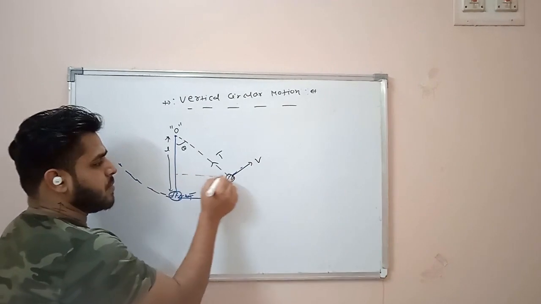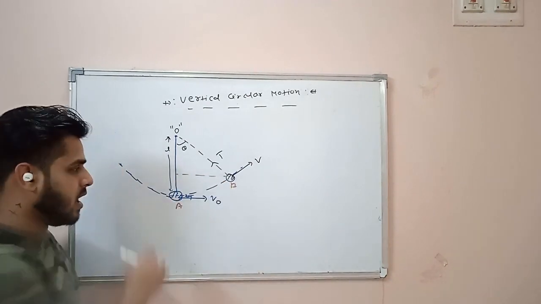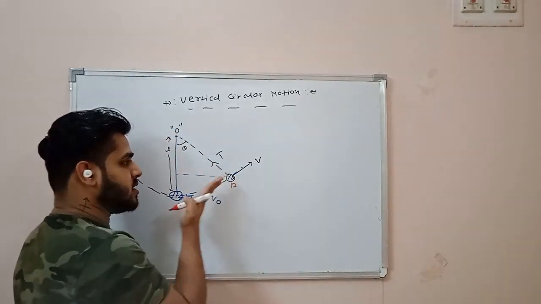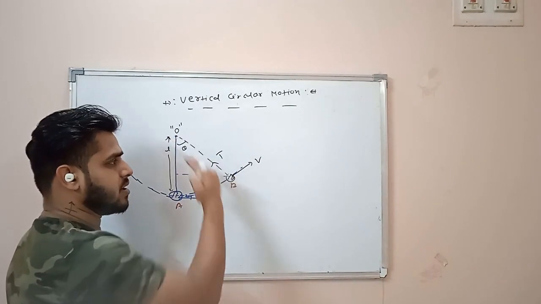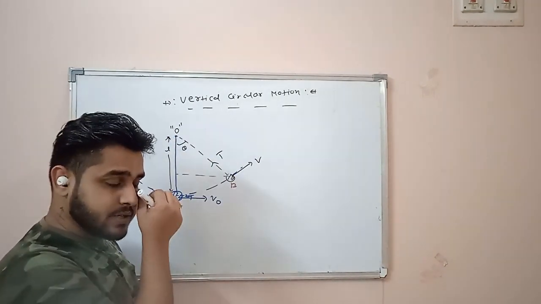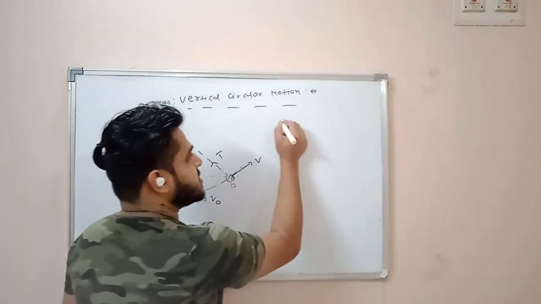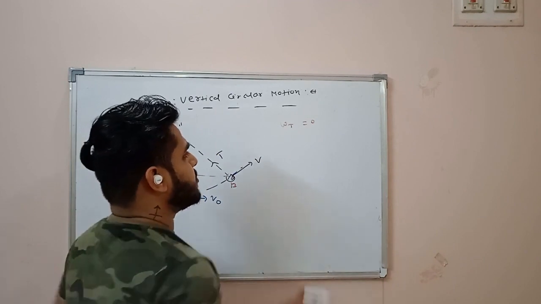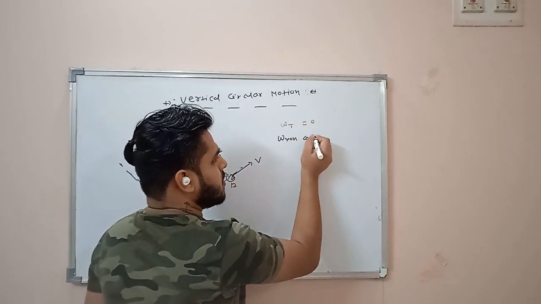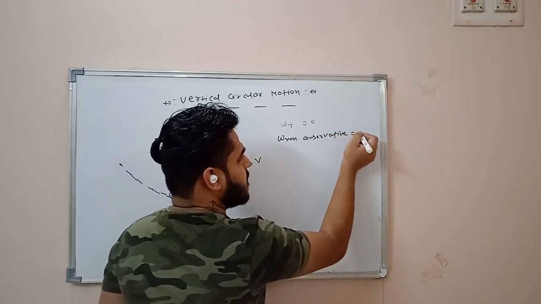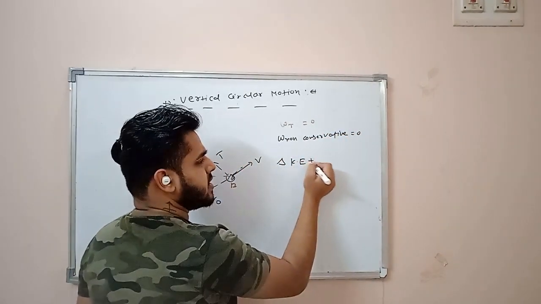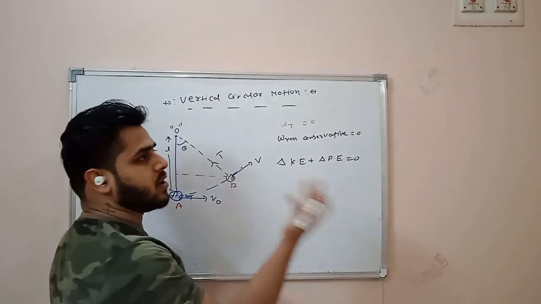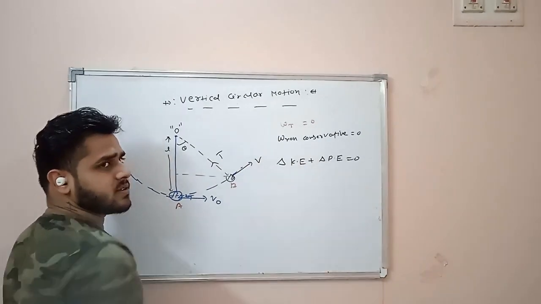Why? Between point A and B, at each and every point, tension will always be towards the center. Displacement is along the tangent, and tension will be along the radius direction. So tension will always be perpendicular to the tangent. So work done by tension is going to be 0. That means work done by the non-conservative force is going to be 0. So here we can say change in kinetic energy plus change in potential energy will be equal to 0, because mg is a conservative force. The only non-conservative force is tension, and work done by tension is 0. That's why I can write this equation.